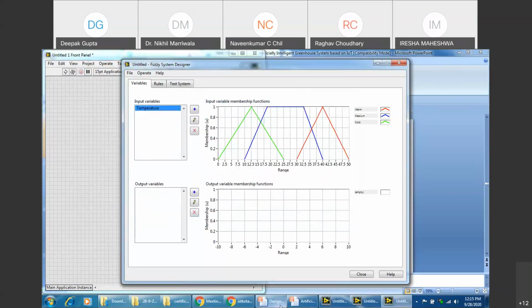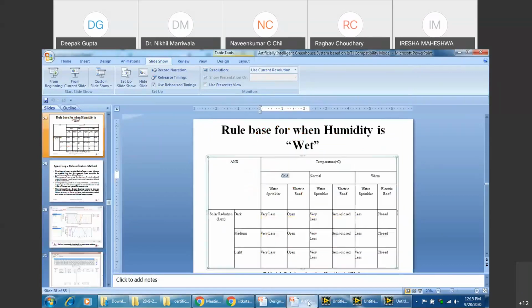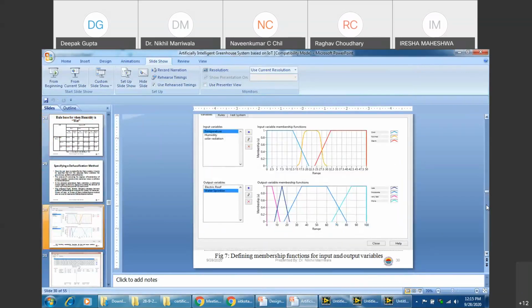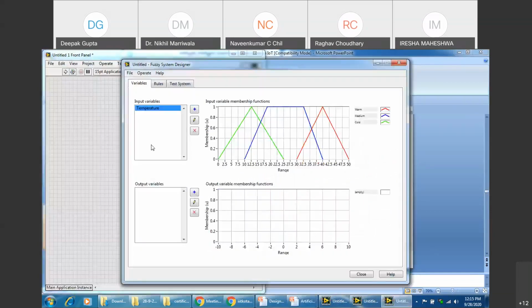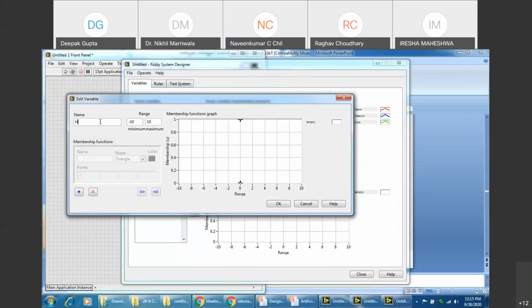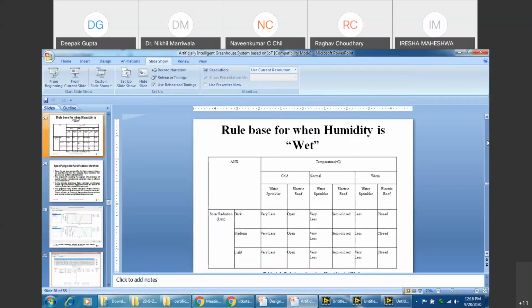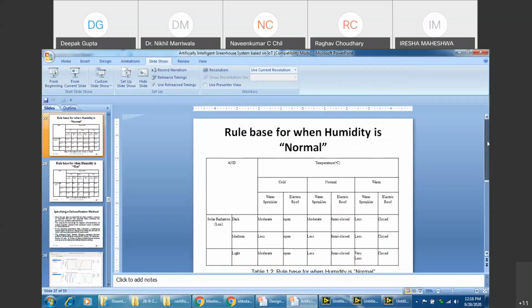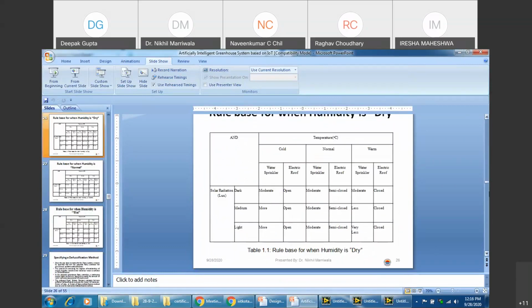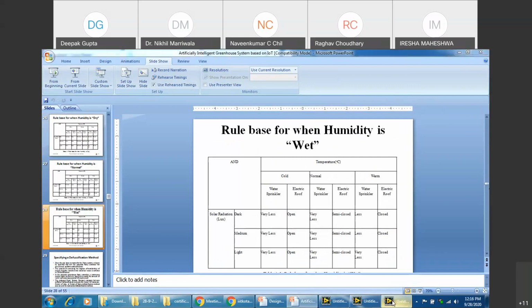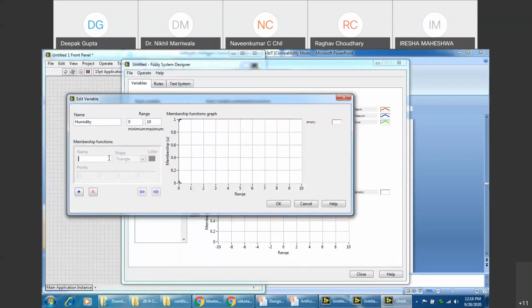The second part that we need to do is what? I'll just go back to the system again. Temperature, humidity, and solar radiation. These are three things. So humidity value, say it is from 0 to 10 only, right? Again, you need to select what humidity is. We need to go back to the system to understand what we are talking about. Humidity has three types of situations: normal, dry, and wet, right?